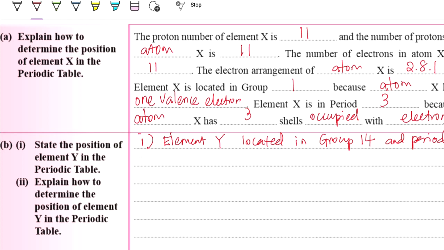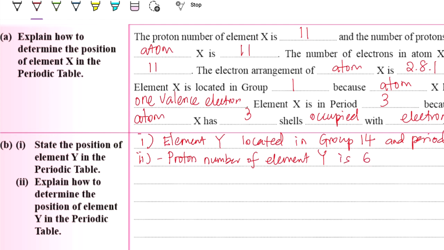Okay, now you have to explain why it is in group 14 and in period 2. First we can mention the proton number of element Y, atom of Y, is 6.